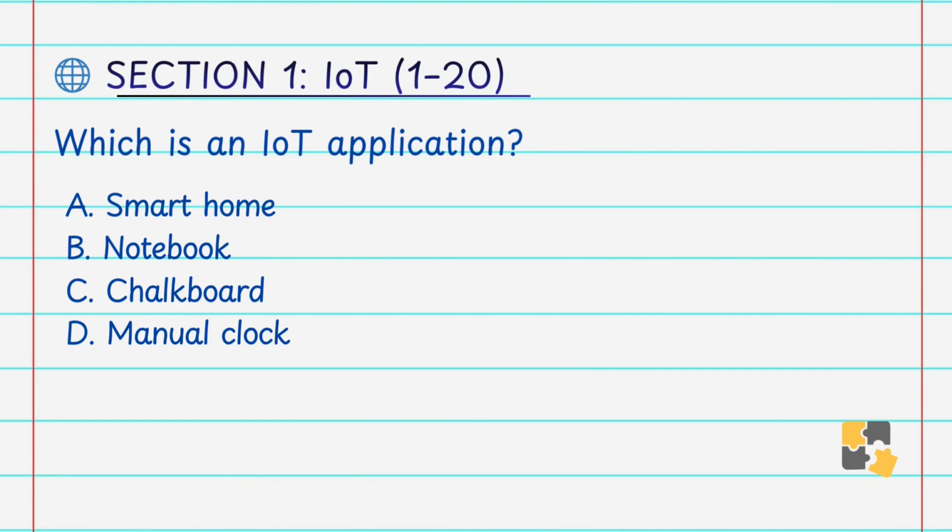Which is an IoT application? A. Smart home, B. Notebook, C. Chalkboard, D. Manual clock. Answer is A. Smart home. Smart homes use the IoT devices like smart light, thermostat and security system.